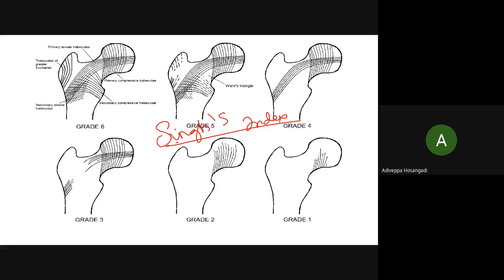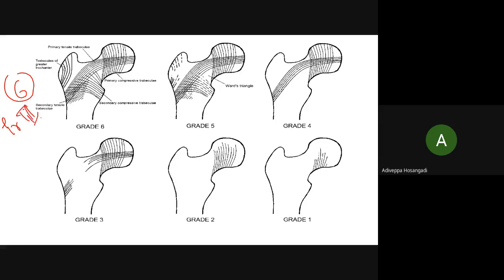Singh's index is graded by six grades. One thing you please remember: topper is normal, meaning the sixth is normal. Generally the grading will be reverse, isn't it? But please remember six grades, six index, topper is normal. Grade 6 is normal. Okay. How it is detected is you have to take an X-ray of the pelvis with both hips.